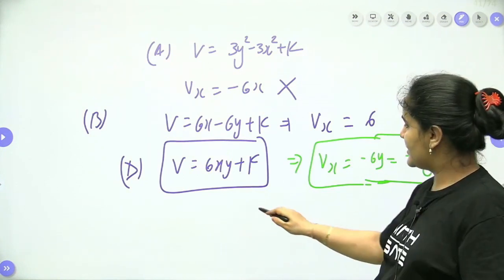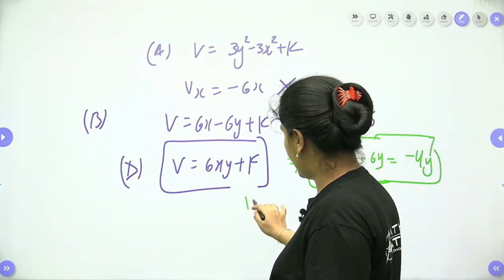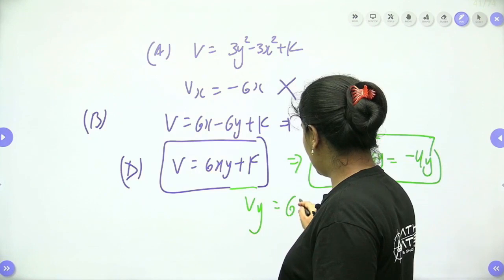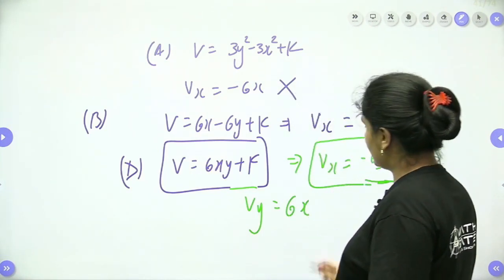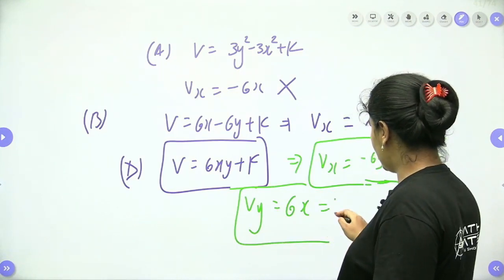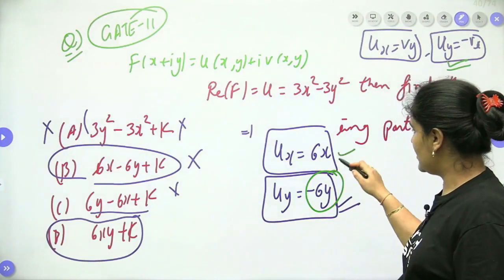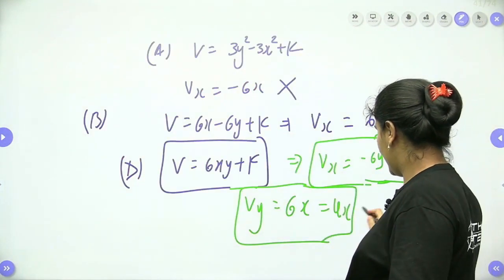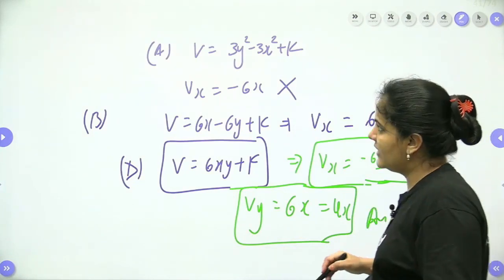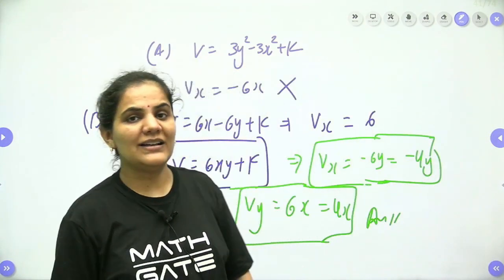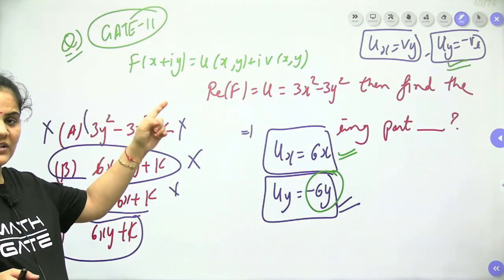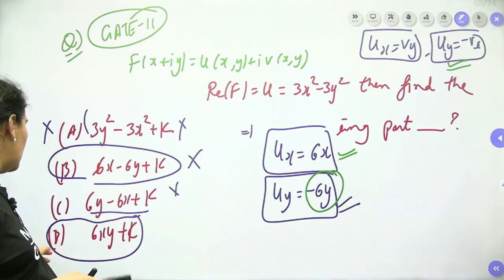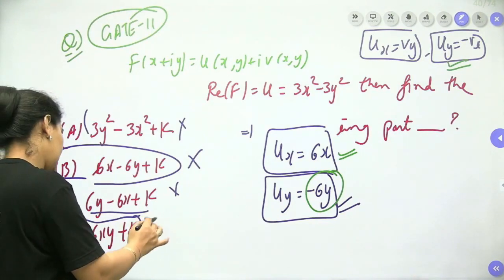Let's find the partial differentiation with respect to y. When we partially differentiate with respect to y, it will be 6x only, guys, right? So we want vy = ux. Let's look at ux, that is 6x only. So that's why it's satisfying, dear students. Hence we can conclude the right answer, the imaginary part of this particular analytic function, is option D only.